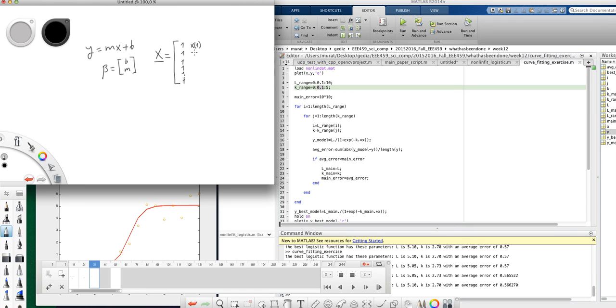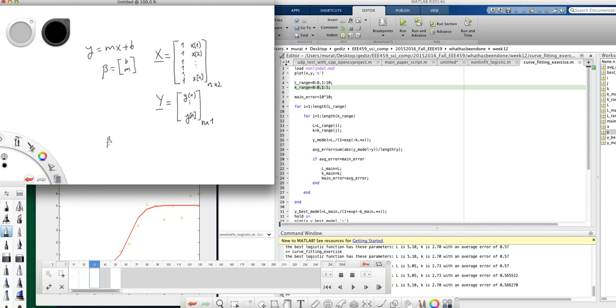The first element of x vector, second element, this is small x, are controlled variables, and we have n of them. So our capital X matrix at the end has n rows and 2 columns. Similarly we have a y vector that consists of the dependent variables 1 all the way down to n. So this one has n rows and 1 column.